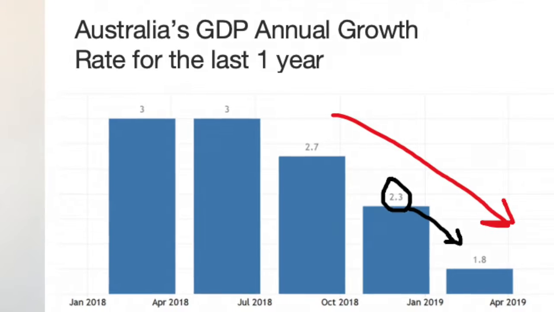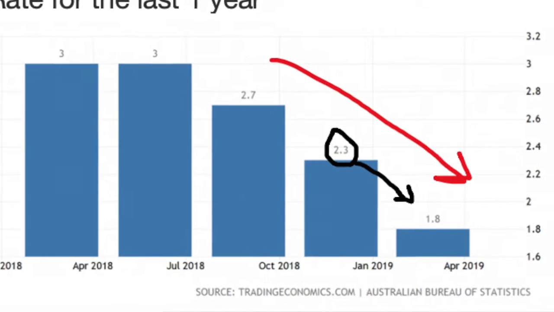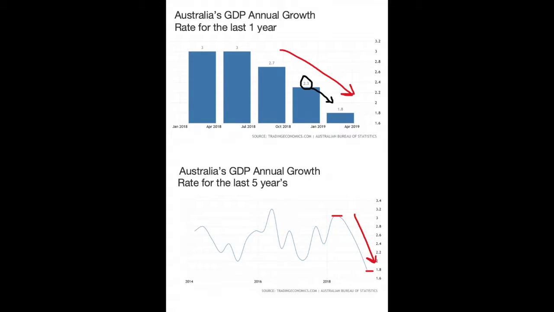Australia is also in the same situation in the aspect of experiencing a contraction. In the first quarter of 2019, Australia had an annual GDP growth rate of 2.3%. This has since declined to 1.8% in the second quarter of 2019. As showcased within the graph on screen, a decline in Australia's annual GDP growth has occurred recently.